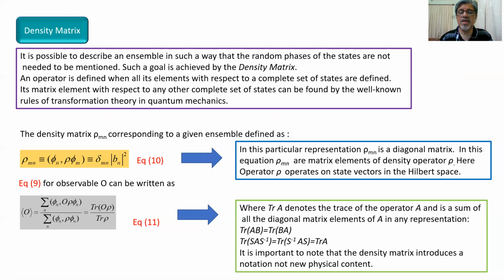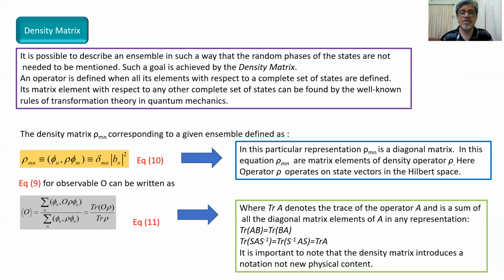So in a matrix, we have diagonal components. If we take the sum of all diagonal components, it is represented as the trace of A. So A is a matrix, and when the diagonal components are added, it is known as the trace of matrix A.